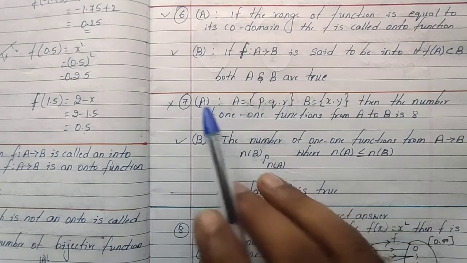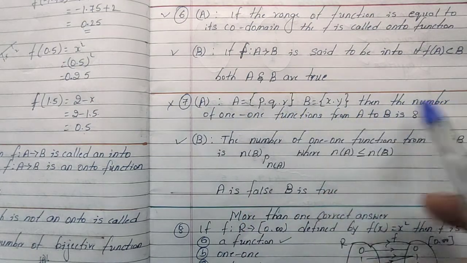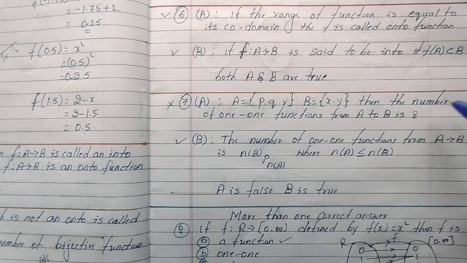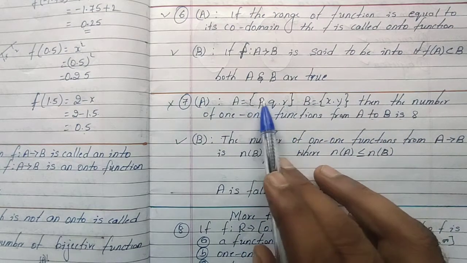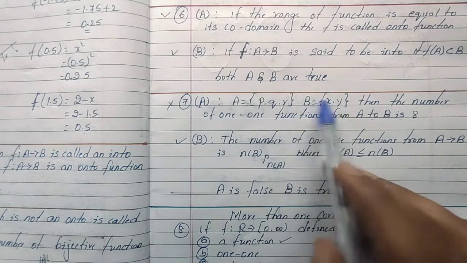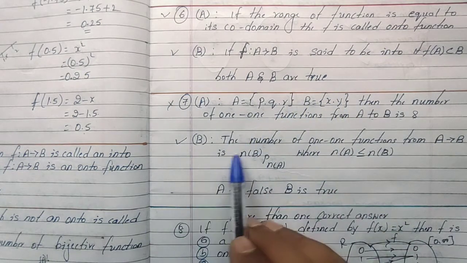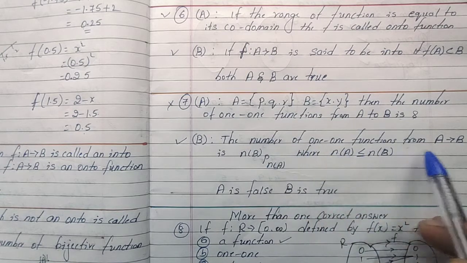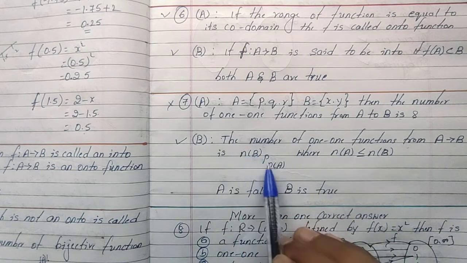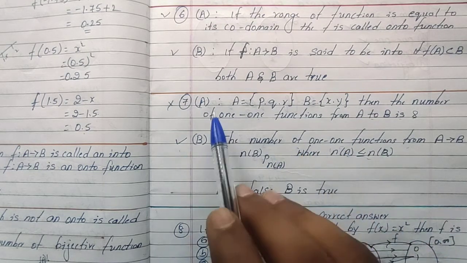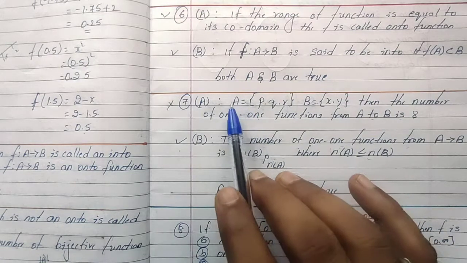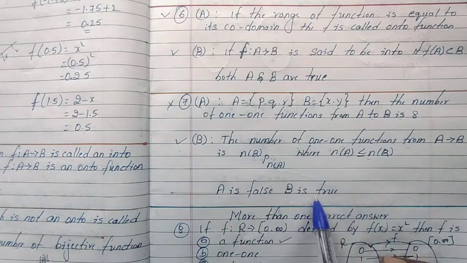Next, statement A is given, B is given, then the number of one to one functions from A to B is 8. Statement A is false, because if A is greater than B, then there is no one to one function. Next, the number of one to one functions from A to B is the number of B P number of A, when the number of A is smaller than the number of B. Statement B is true because this is a formula condition. Statement A is false, B is true.